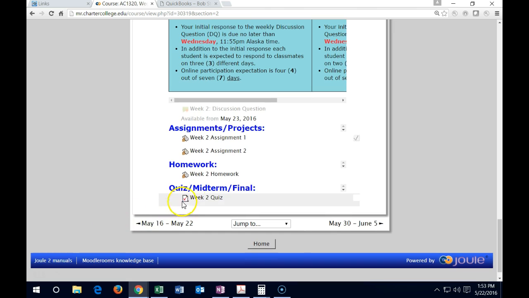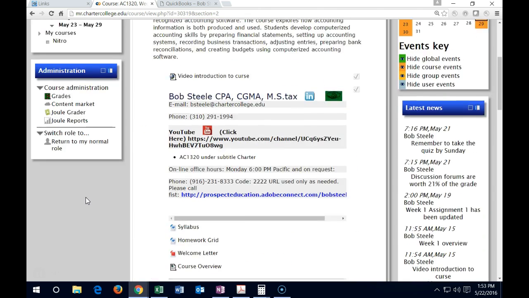And of course, remember to take the quiz by Sunday. The quiz cannot generally be made up unless there's an unusual circumstance, in which case I take that on a case-by-case basis, so you'd have to let me know on that. The other information we generally can make up for late work. It should still be open after the due date to pick up late work if we need to do so.